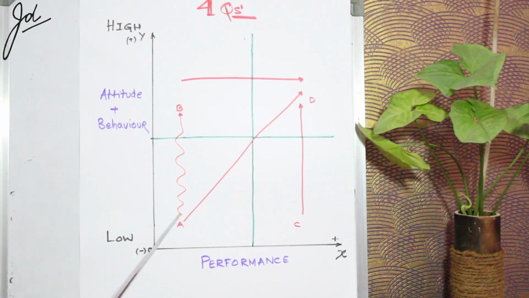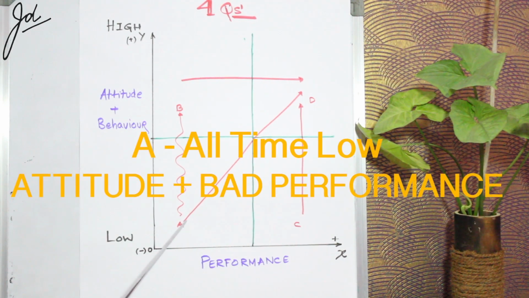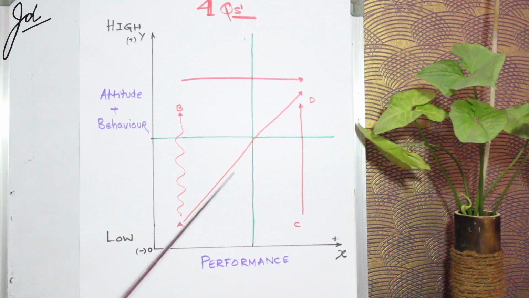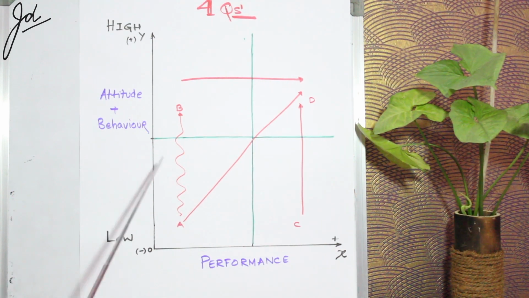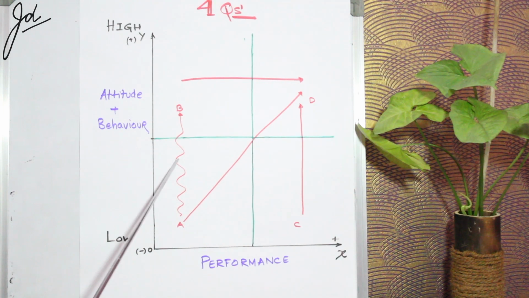Having broken up the organization into 4 quadrants, which depict the personality and characters of employees and individuals working here as teams, let's start with quadrant A. A is the all-time low quadrant. This depicts individuals who fall into low performance and low attitude and behavior. Low attitude and behavior means the person is never on time, displays a very lax kind of behavior at work, talks very loosely about the organization, has no great esteem for the organization, and thereby his performance is also low.